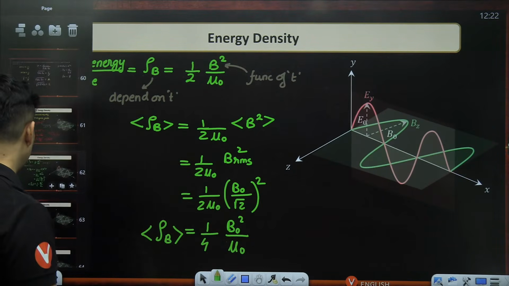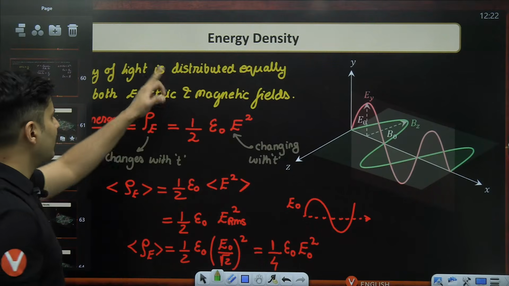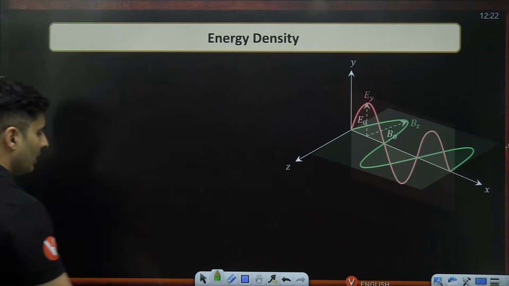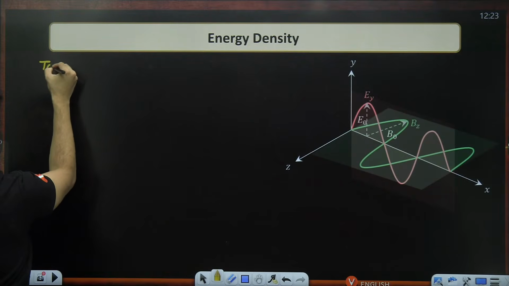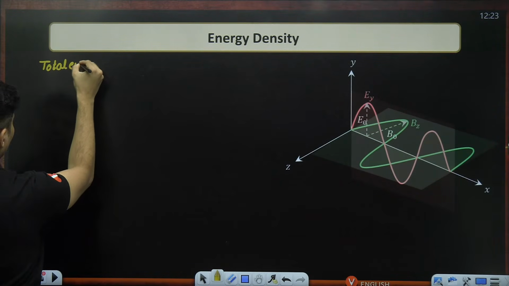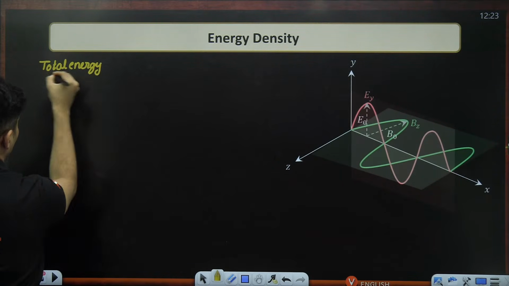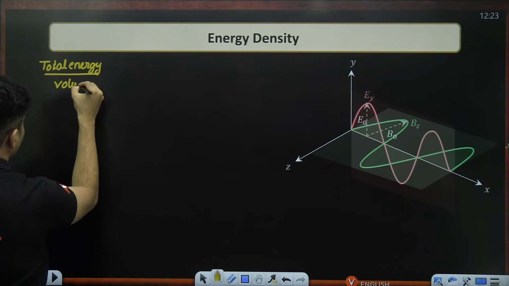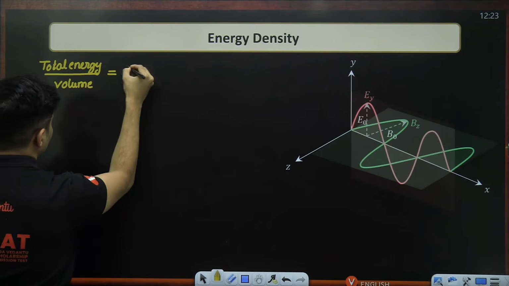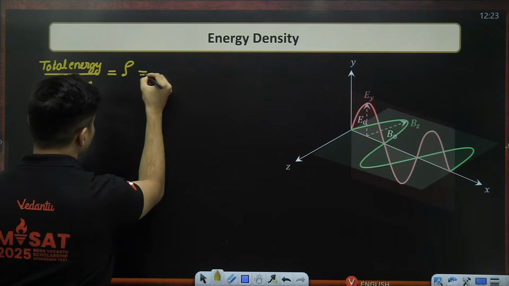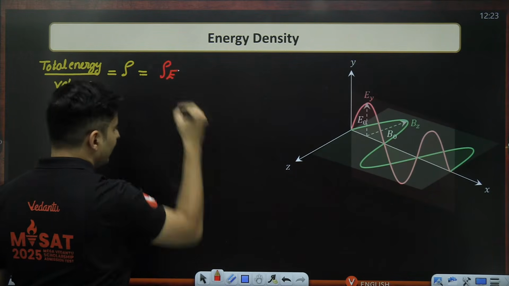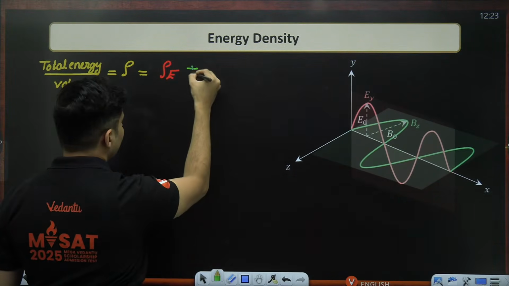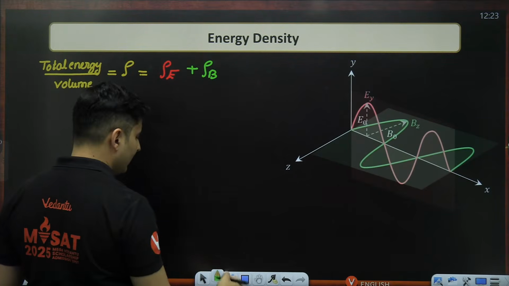So now if I want to find the total energy which is distributed equally, the total energy per unit volume, which I will just call rho, will be nothing but the density of electric field plus the density of magnetic field.